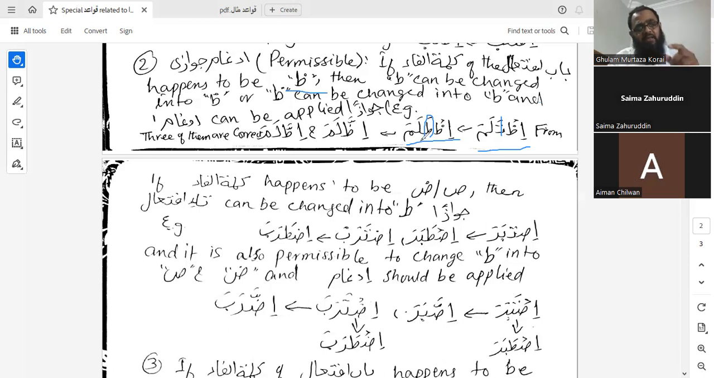So for making idghamu jawazi, we have two conditions. Either change the ta that has been replaced with ta into wa, so it will become iwwalama, or the wa of kalimatul fa should be changed into ta, and then idgham performed. Then it will become ittalama. Understood?